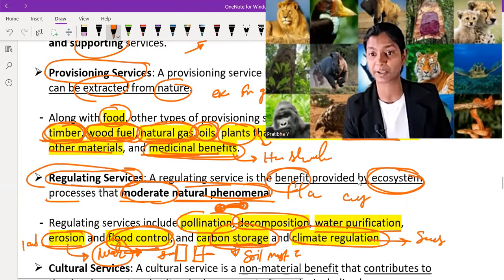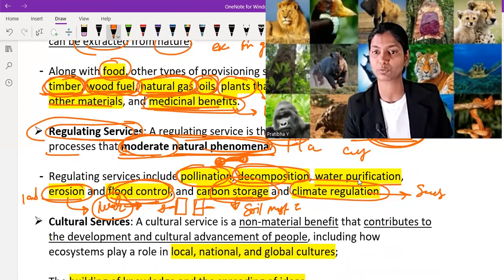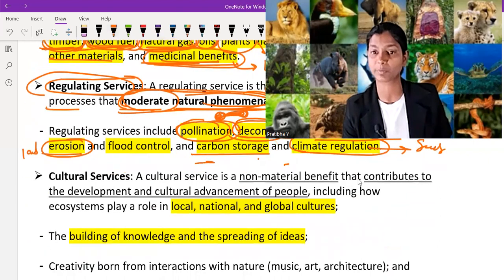Regulatory services are the benefits provided by ecosystem processes that moderate natural phenomena. Okay, so the ecosystem provides benefits to us. These are pollination, decomposition, water purification, erosion, flood control, carbon storage, and climate regulation. Next one is cultural service. What is cultural service? A cultural service is a non-material benefit.